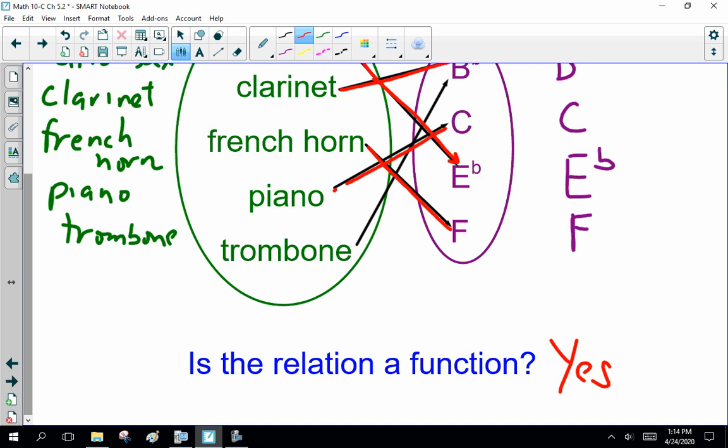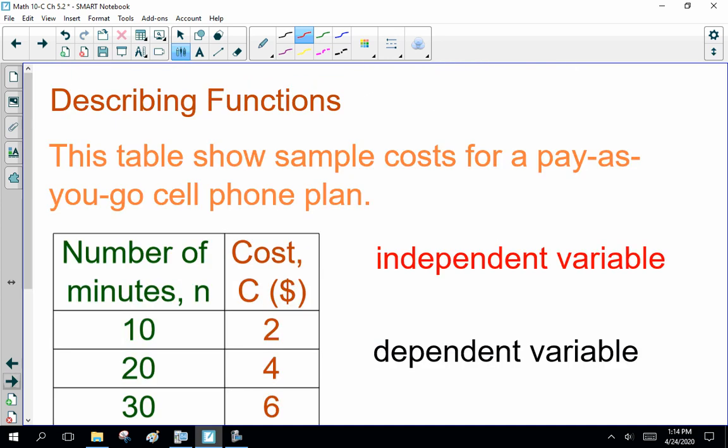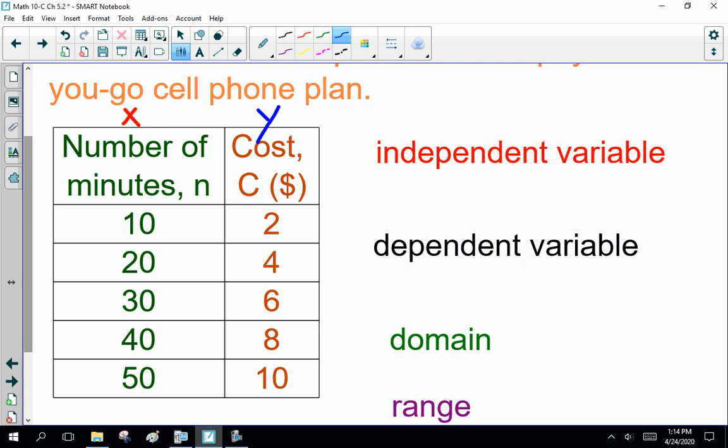Okay, now, describing functions. This table shows sample costs for a pay-as-you-go cell phone plan. So the first column is always x, the second column is y. Here, oh, a couple more definitions for you, my bad. Independent variable, that is x. What are you choosing? Number of minutes.